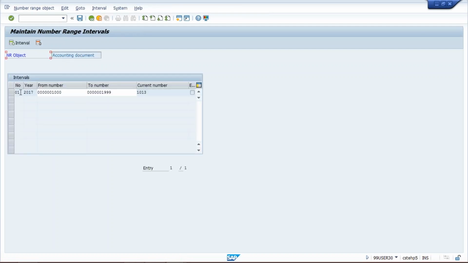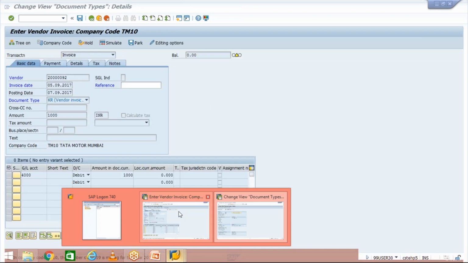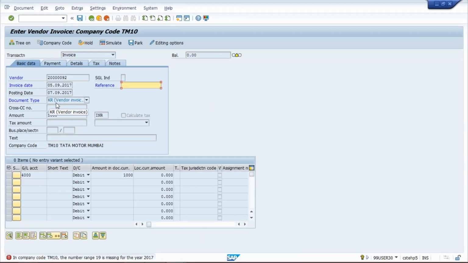See, we have created number range 01. But what have we given as number range against document type? We have given 19, or somebody has given 19. So whenever you are going to post a transaction, here we have given document type KR. So while posting a transaction, we know very well that system will generate a document number. So how is system going to generate document number? Because we have assigned a document type. By default it is assigned by system itself. If you post a transaction through FB60, KR will come by default.